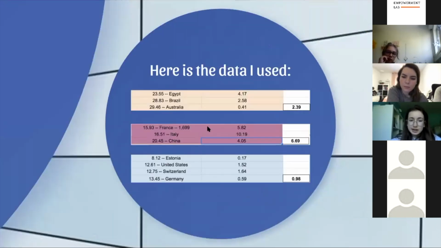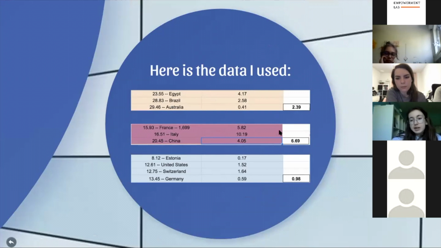This is the data I used. Here you can see the average temperature per year of these countries, their mortality rates, and the average mortality. These are the 3 hottest countries. These are the more average ones, and these are the coldest.